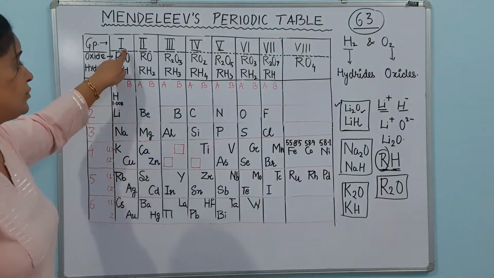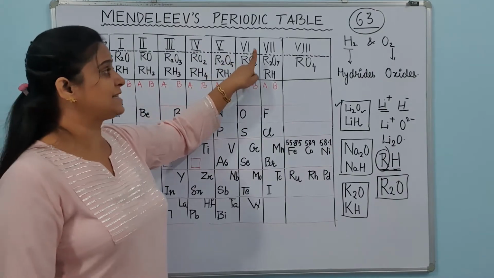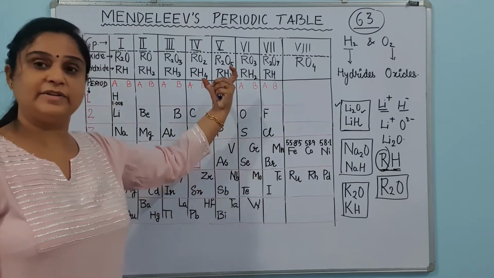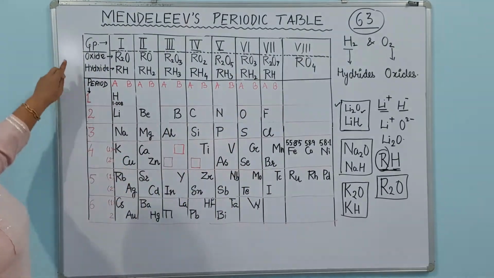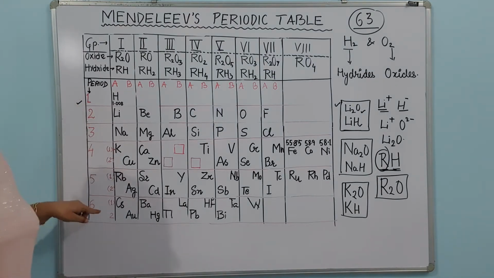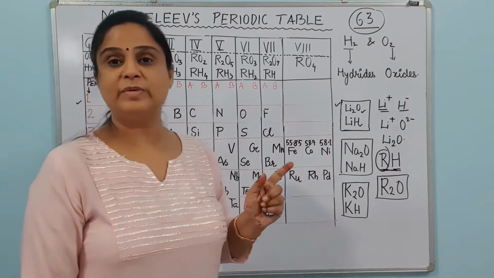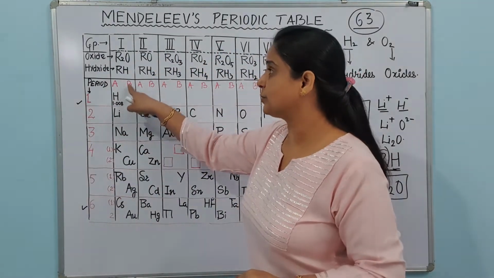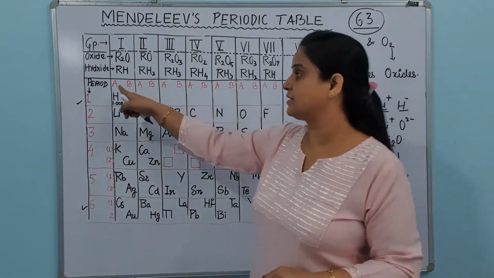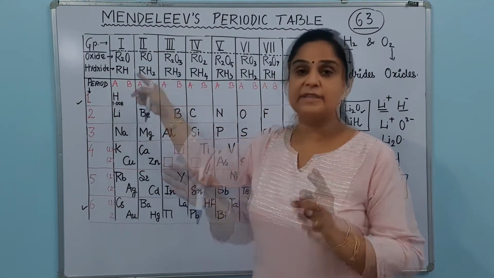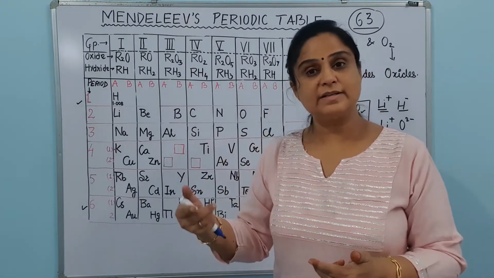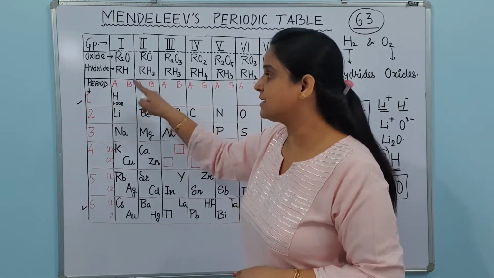In this table you can see 1, 2, 3, 4, 5, 6, 7 and 8. Eight groups are there. That is, we are going vertically when we are in a group. The second thing is period. You can see here these are the periods from 1 to 6. There are 6 periods in his table. Apart from that, you must be observing here that every group, first group, second group, third group, every group up to 7th is divided into A and B subparts. He divided each and every group into 2 subgroups, subgroup A and subgroup B.